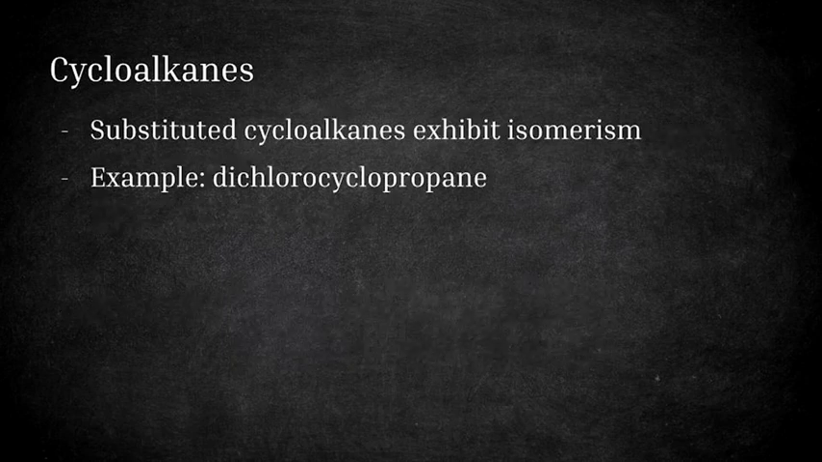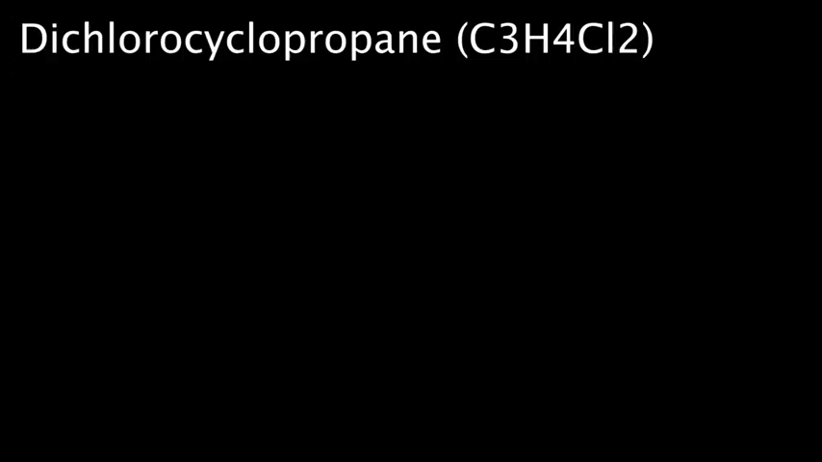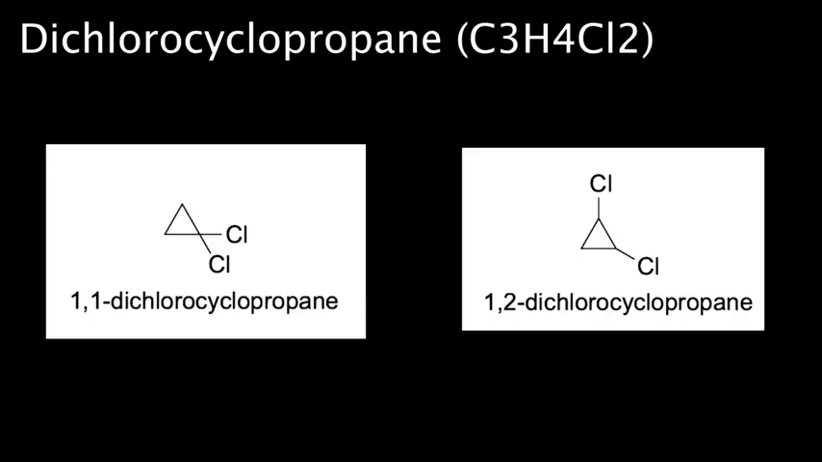Now, just as with straight-chain alkanes, substituted cycloalkanes can also exhibit isomerism. Let's begin our discussion of isomers of substituted cycloalkanes using the following example: dichlorocyclopropane. Dichlorocyclopropane has the molecular formula C3H4Cl2, where 2 hydrogen atoms on cyclopropane are substituted with chlorine atoms. Based on the molecule's name, we can draw 2 structures that satisfy this formula. Let's label these structures A and B.